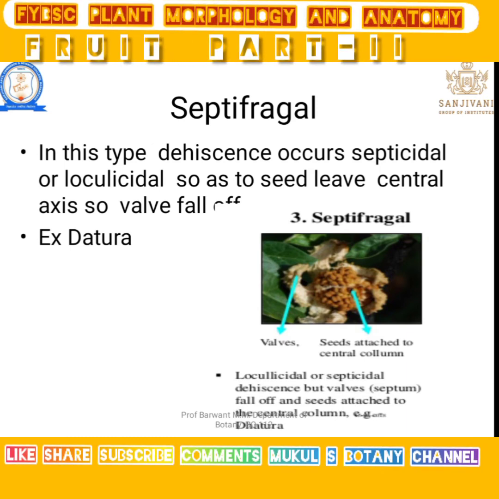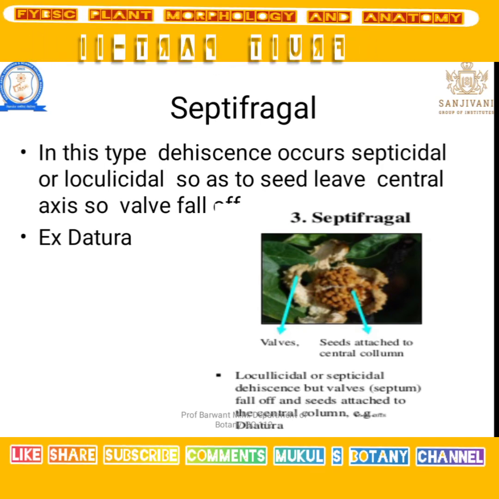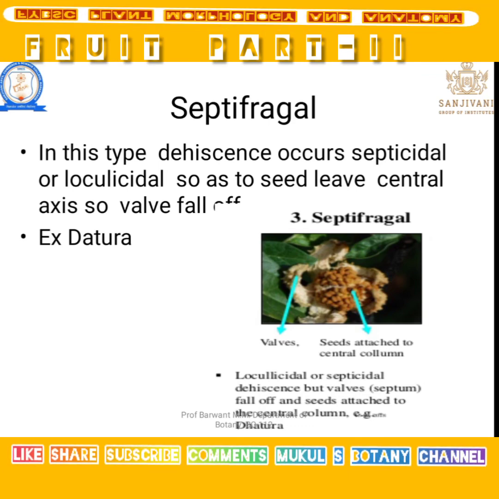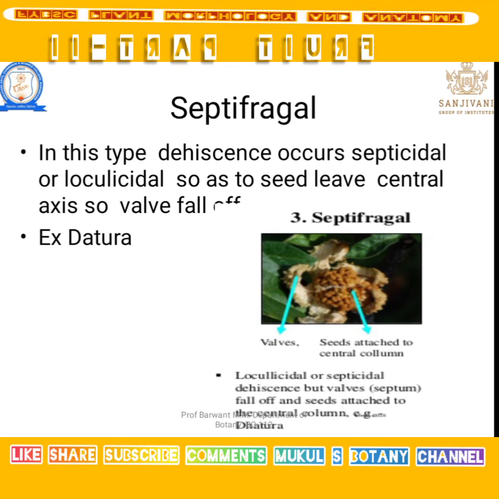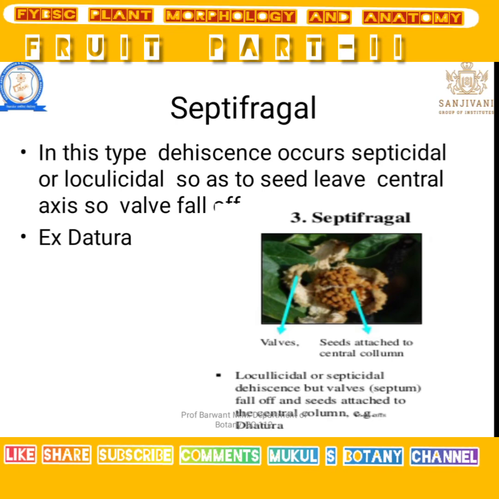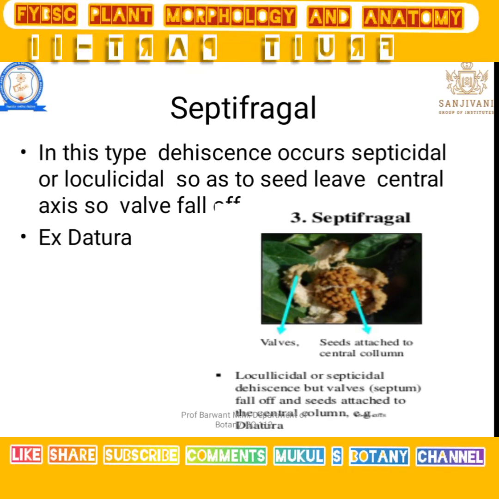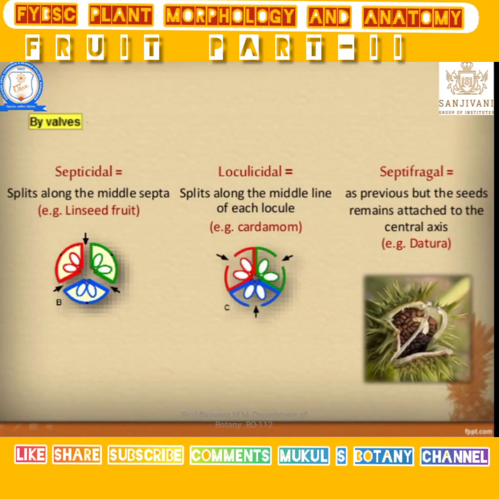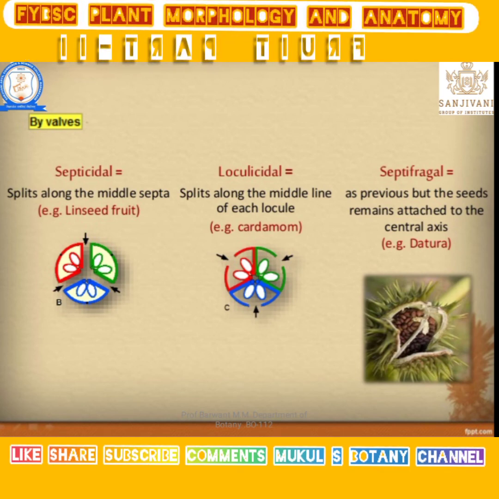That is known as septifragal. It depends upon the condition. If loculicidal does not work, and septicidal does not work, then the entire structure of the seed comes outside, that may be locule, that may be septa. That is known as septifragal. For example, Datura. Let's see septicidal, loculicidal, and septifragal.